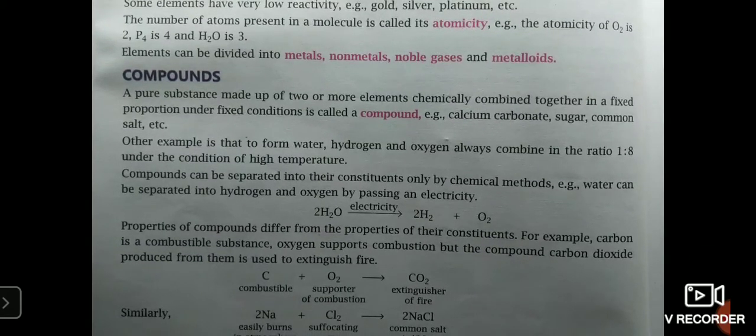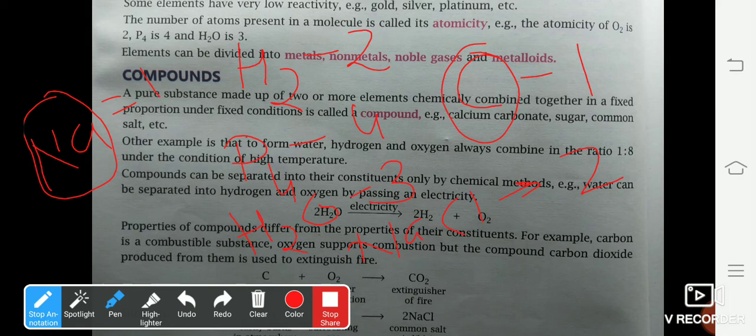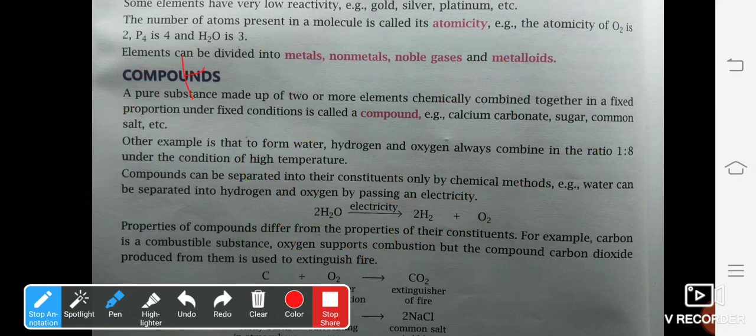Now, what is a compound? A pure substance made up of two or more elements chemically combined in a fixed proportion under fixed conditions is called a compound. For example, let's take a common example of water. In the case of water, the formula is H2O. That means two atoms of hydrogen combine with one atom of oxygen to form a water molecule.